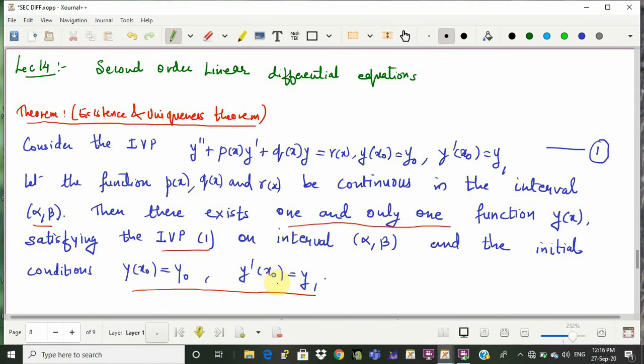So, this theorem says that given an initial value problem, a second order linear differential equation with the initial condition, having the coefficient of y prime, coefficient of y and the independent term continuous on the interval alpha comma beta, the given initial value problem will have a unique solution satisfying the initial condition.